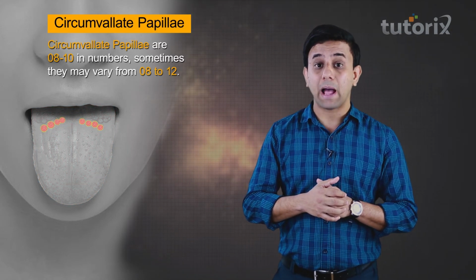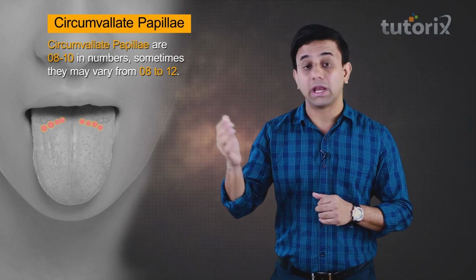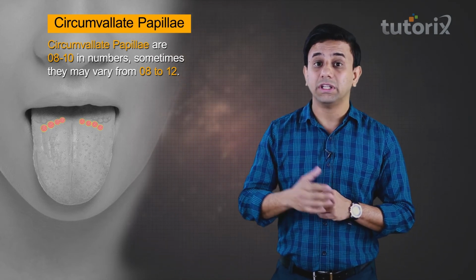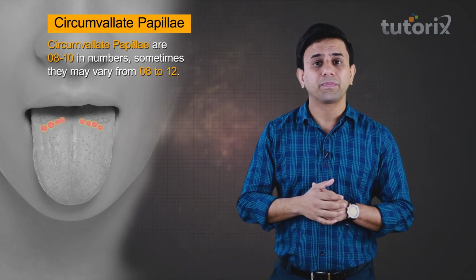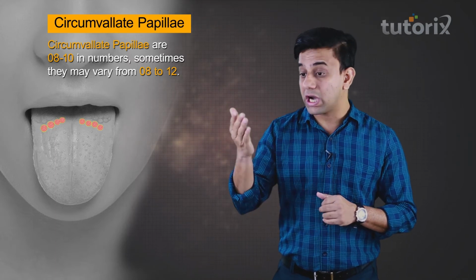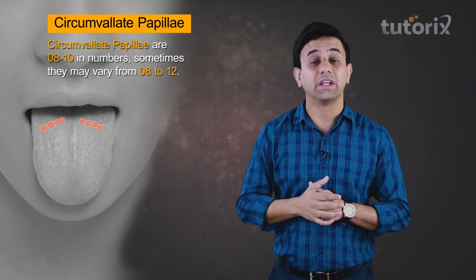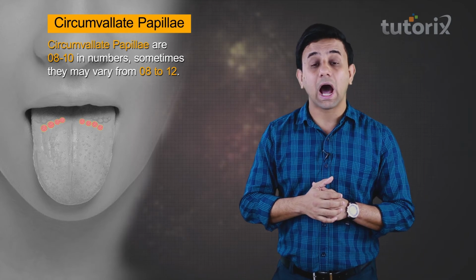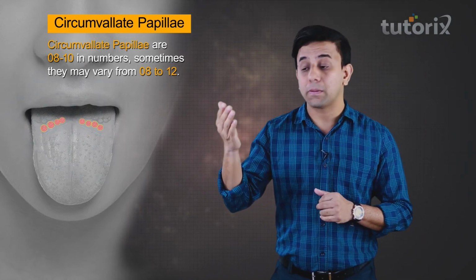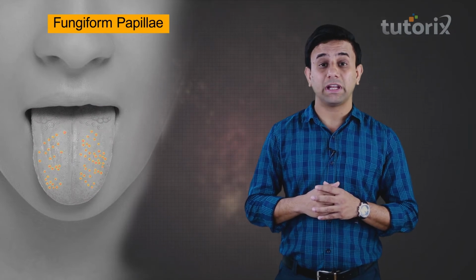These circumvallate papillae are 8 to 10 in number. Sometimes they may vary from 8 to 12. These are located at the junction of the oral and the pharyngeal surface, and they are located in a V-shaped manner. The next receptor is the fungiform papillae.